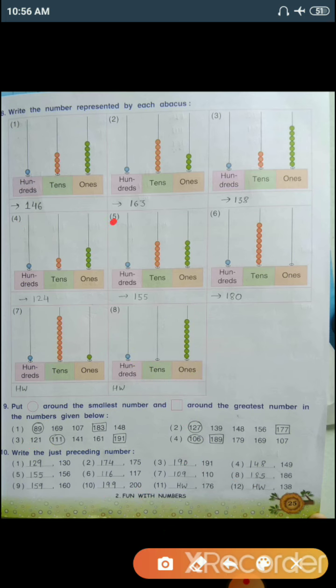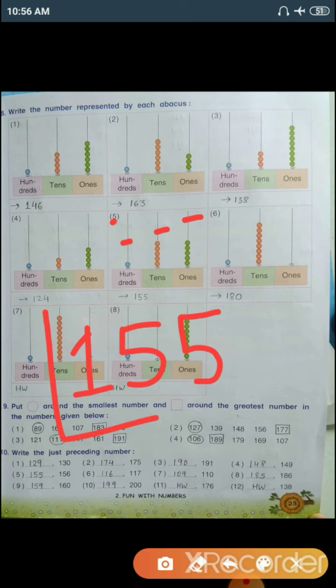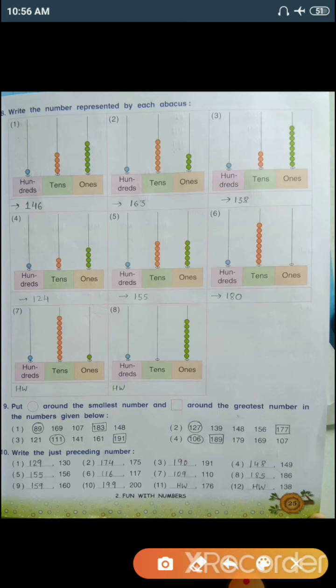Number 5. In the 100 column one bead is there. In the tens column there are a total of 5 beads. In the ones column there are a total of 5 beads. So our number is 155. So with the help of any method you need to solve numbers 6, 7 and 8 by yourself.